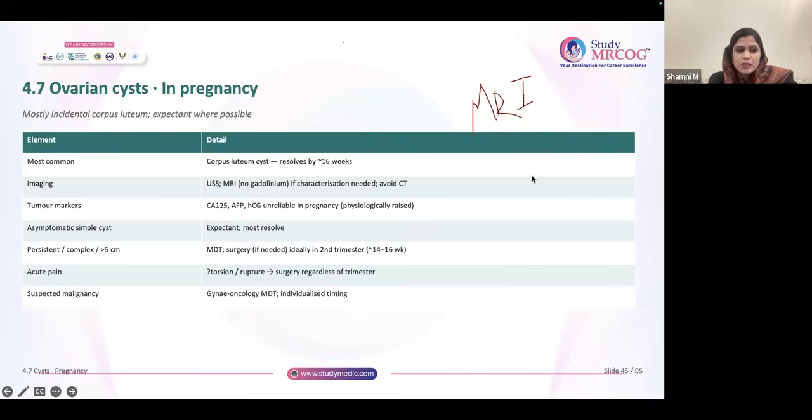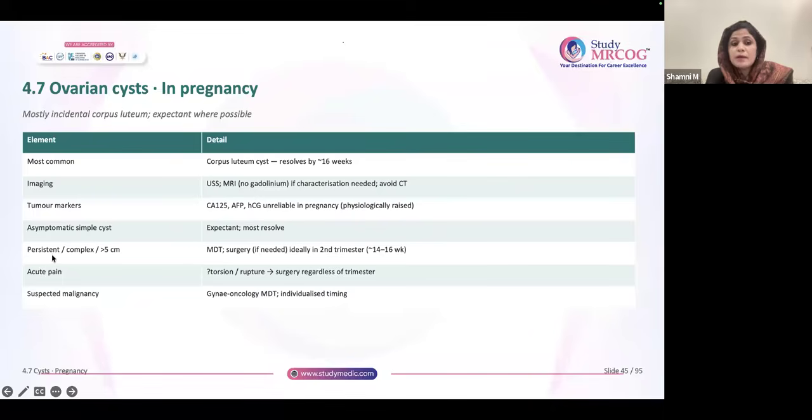Low suspicion means you can just rescan in 4 to 6 weeks, like what we do for a benign cyst more than 5 centimeter. So surgery is required in 2 conditions: if a patient comes with acute symptoms, or if it is highly suspicious of malignancy.